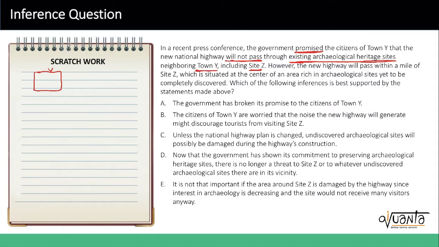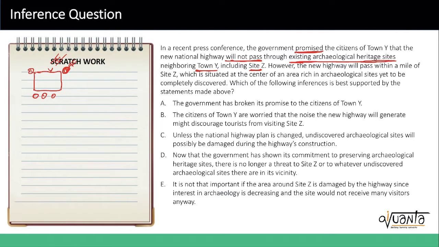So it says there are some sites, right? And there is a highway, and it's not passing through here or passing through here.